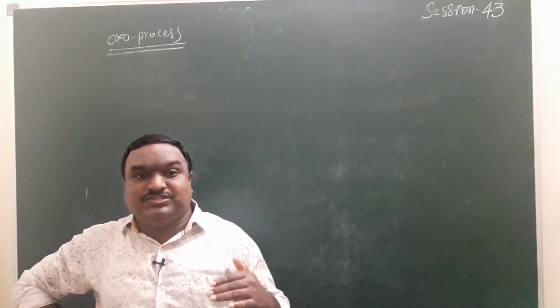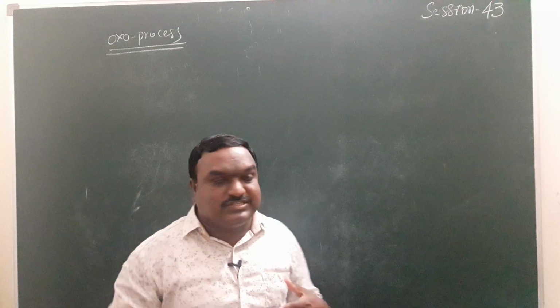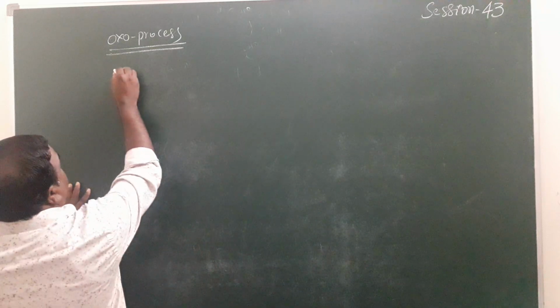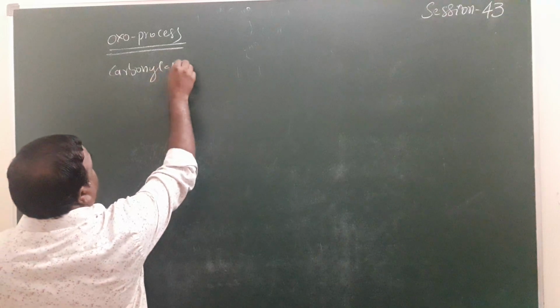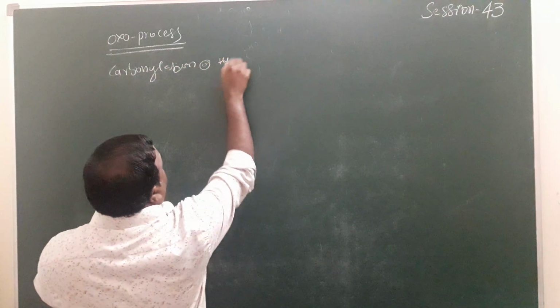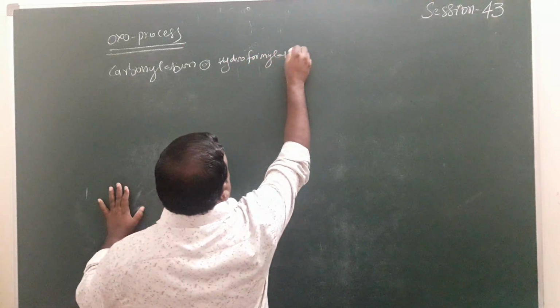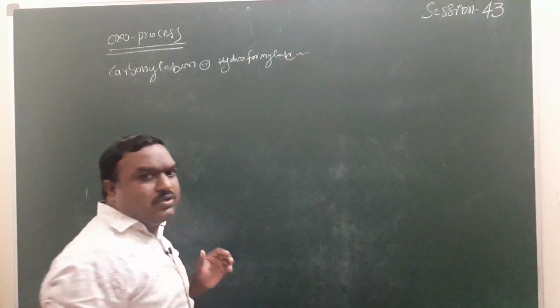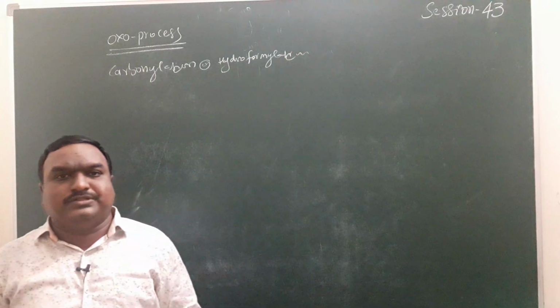This method is also called the carbonylation method or the hydroformylation method.